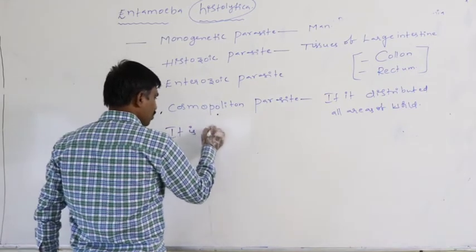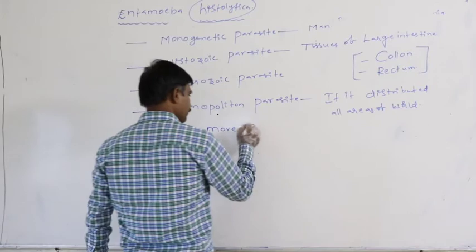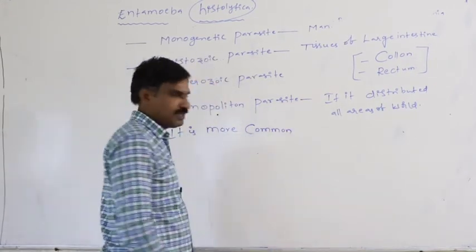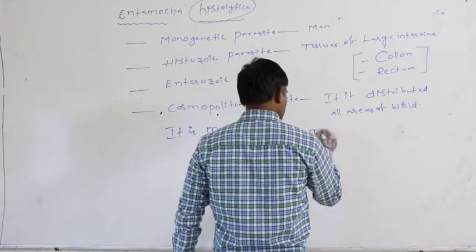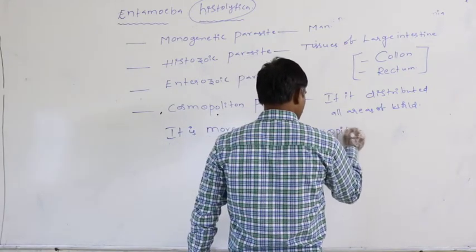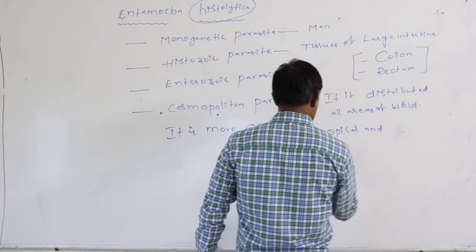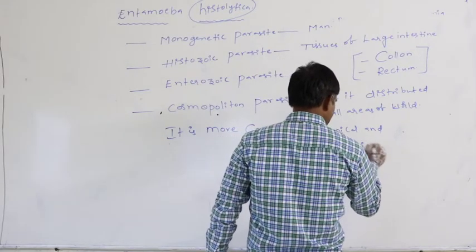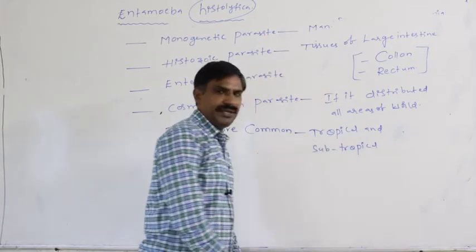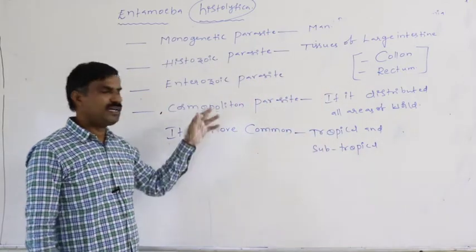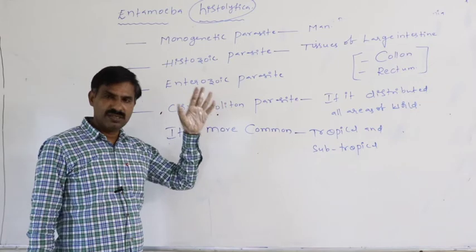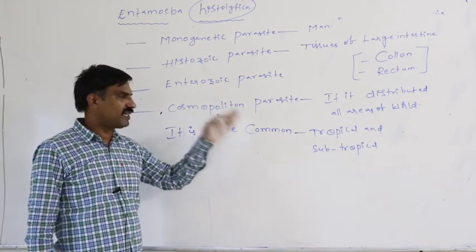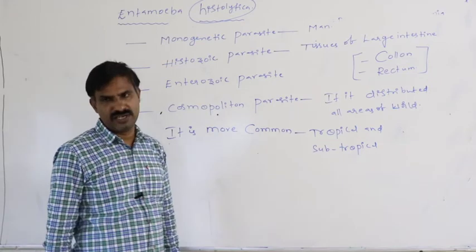Though in all areas this Entamoeba histolytica commonly appears, it is more commonly appearing in tropical and subtropical countries. Definitely, though Entamoeba histolytica appears throughout the world, it very commonly appears in tropical and subtropical countries.